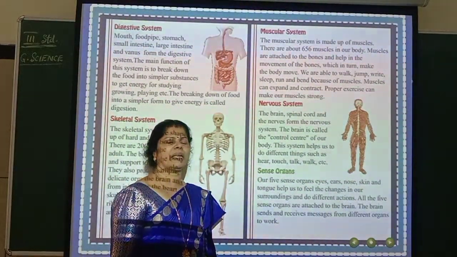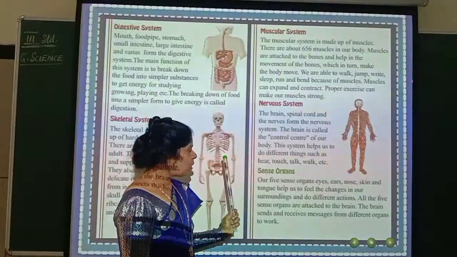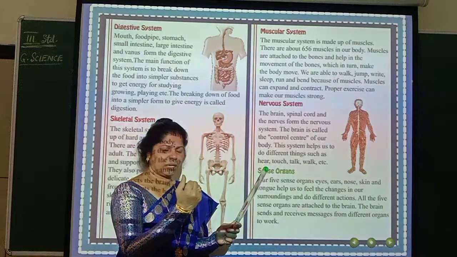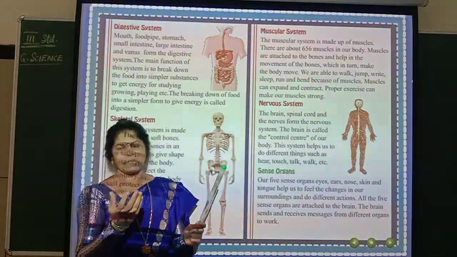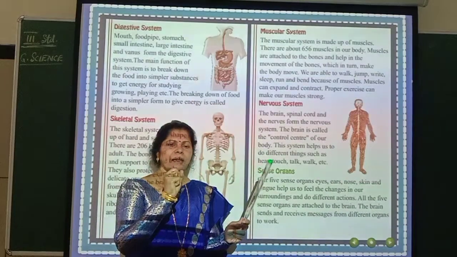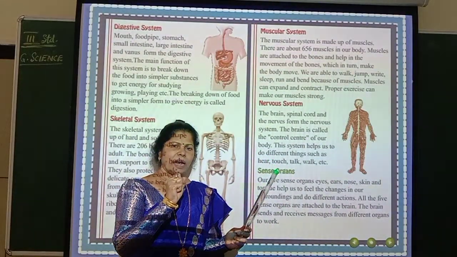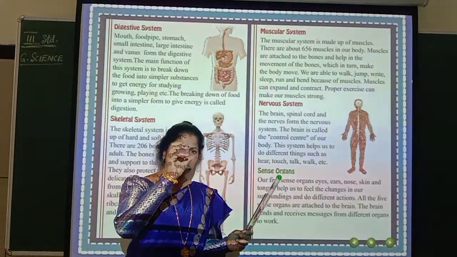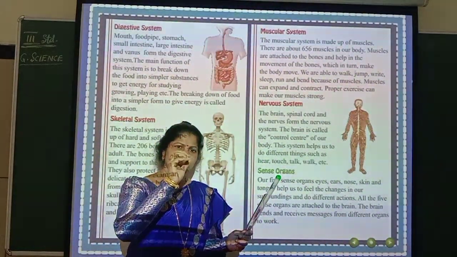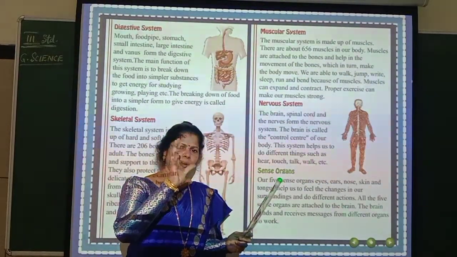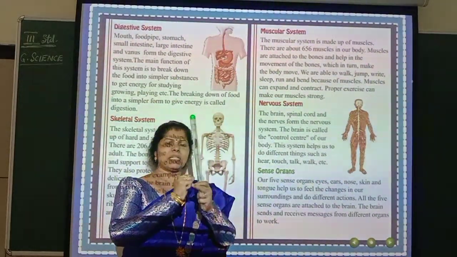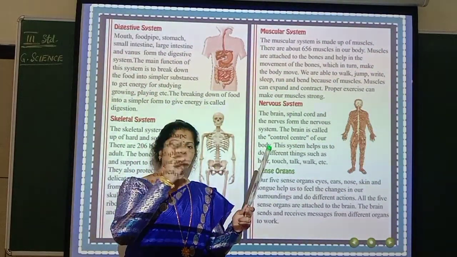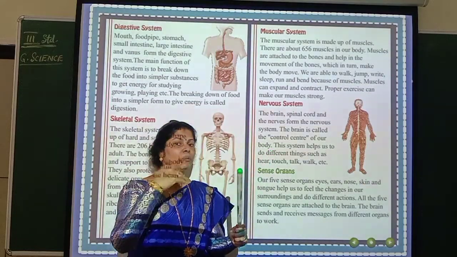You would have been standing in one place. But because of the muscles, what is happening? The muscles have that elastic ability. Means what? They can contract and expand. Contract and expand. Now I am doing it with my finger and showing you. See? You can see the fingers. It is contracting and it is expanding. When I just close and open, what is happening? The muscles which are present here are also helping in contraction and expansion. So because of this contraction and expansion, you are able to move your body.